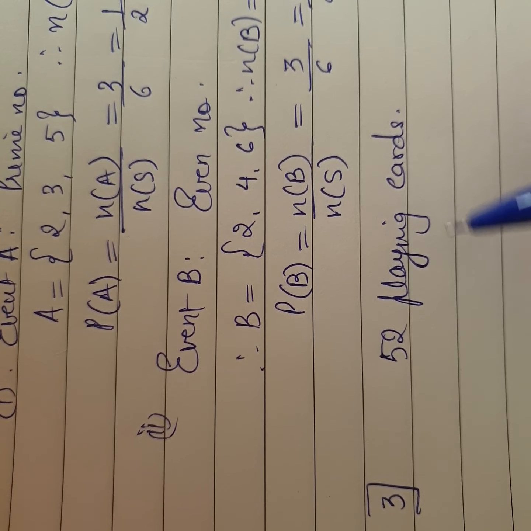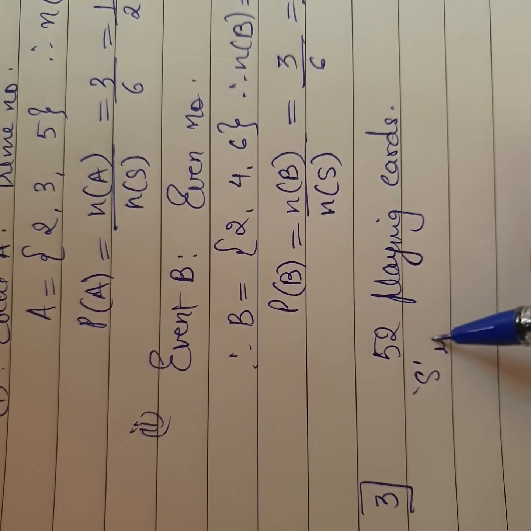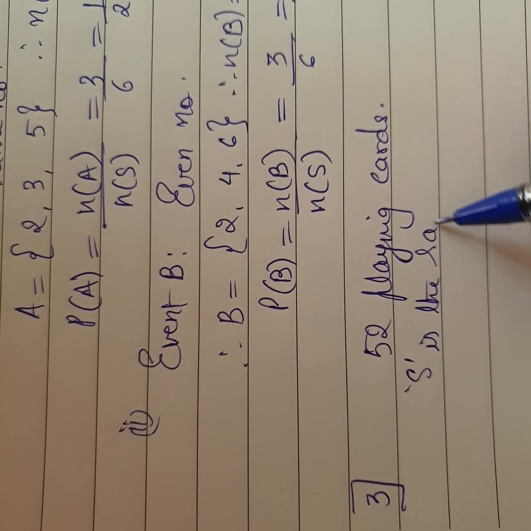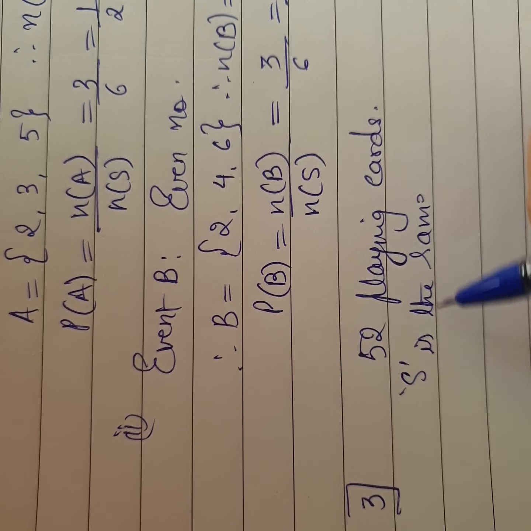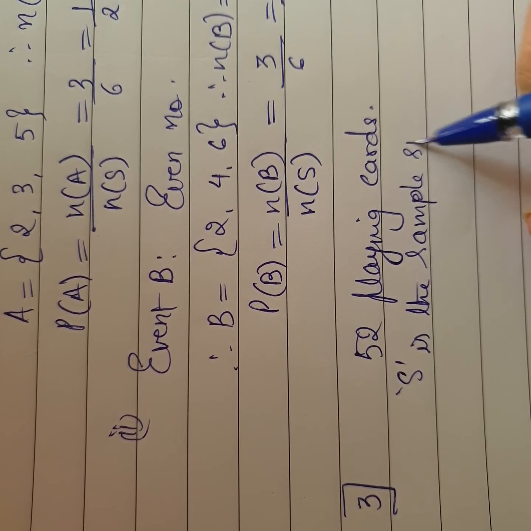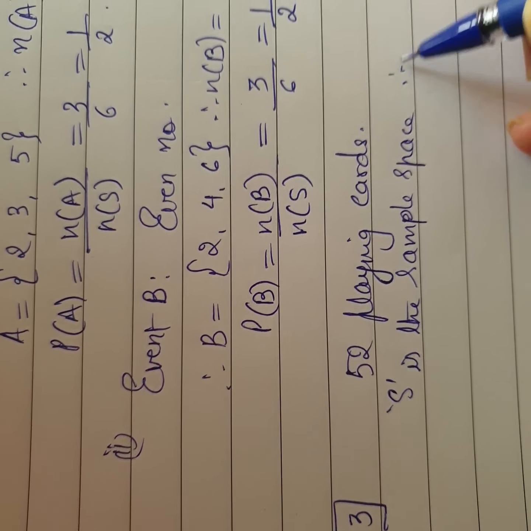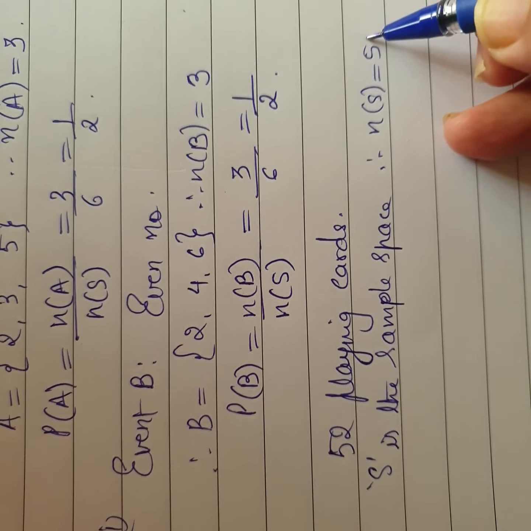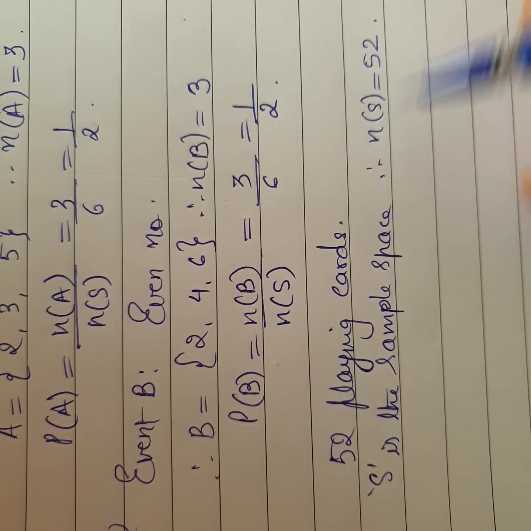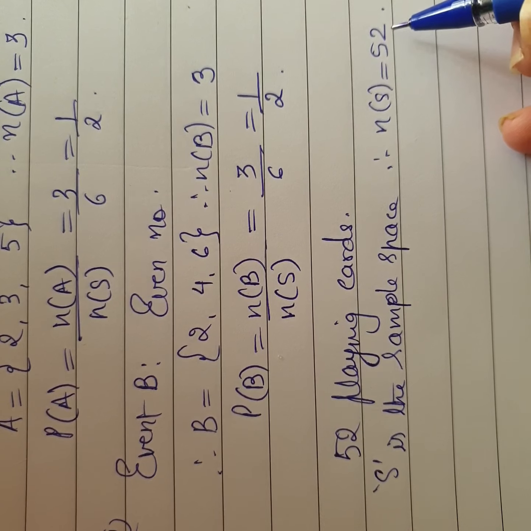The card drawn is what? But I know S is the sample space, so you don't have to write down all those A's and everything. I just write S is the sample space. Therefore, number of S is equal to 52. Now, how did I get that 52? There are 52 playing cards.